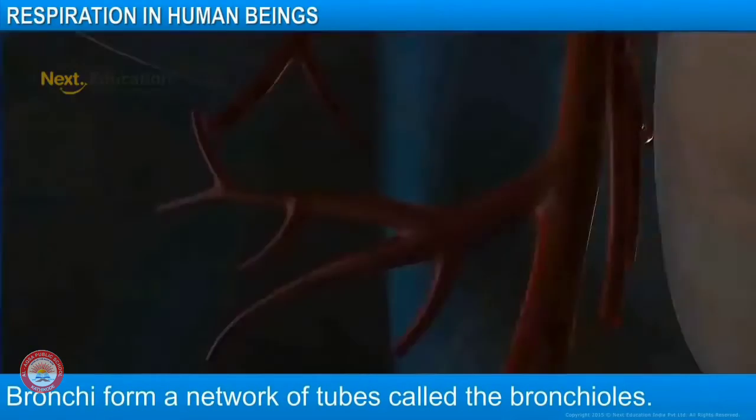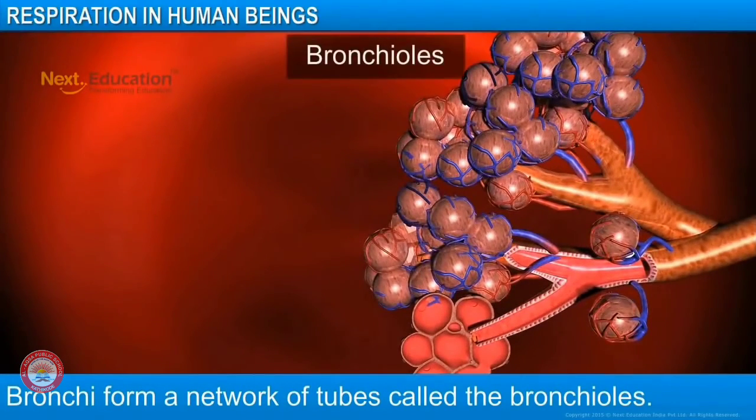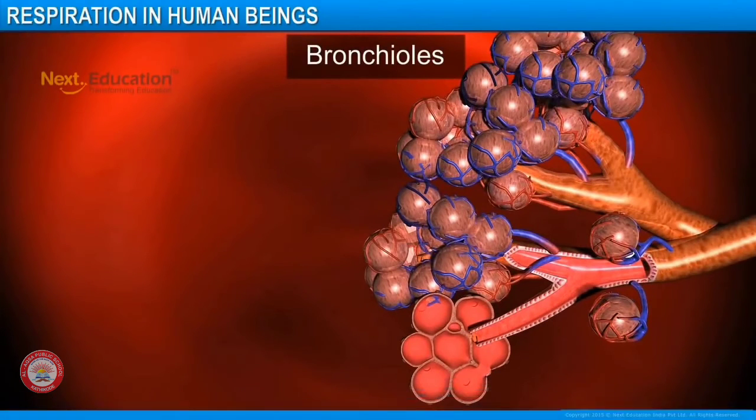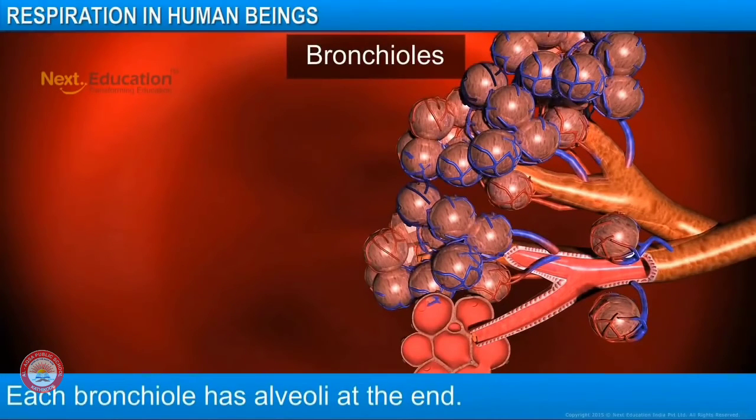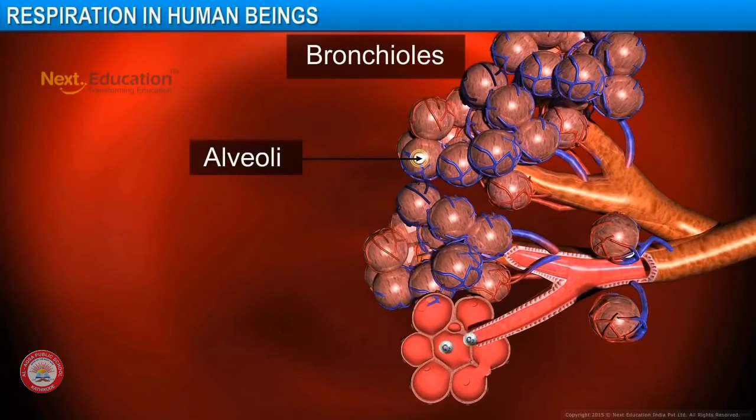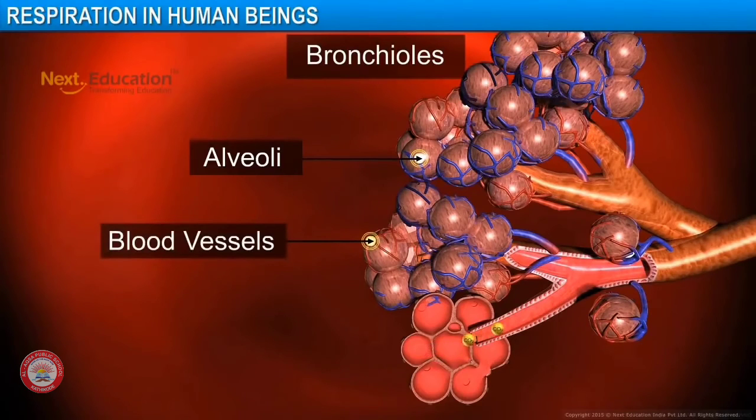The bronchi keep branching into smaller tubes called bronchioles. Bronchioles end in a balloon-like structure called the alveoli. The alveoli provide surface for the exchange of gases, that is, oxygen and carbon dioxide. The alveoli contain an extensive network of blood vessels.